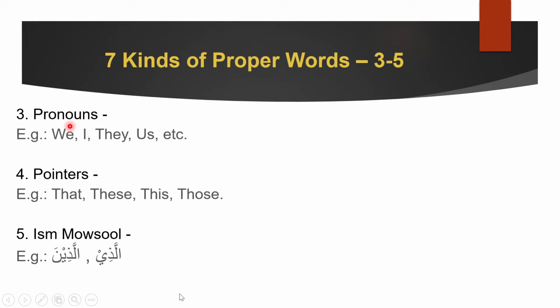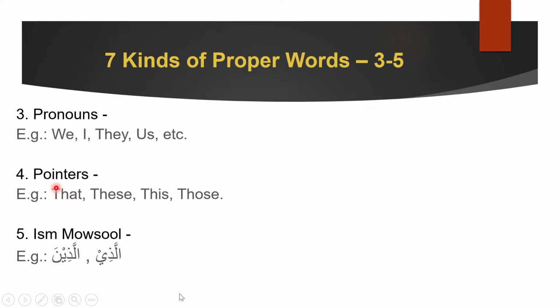The third type of proper words are pronouns. Pronouns are proper. So for example, you haven't learned any Arabic pronouns yet, but just for information, you need to know that pronouns are proper. And by pronouns, we mean we, I, they, us, all these. The Arabic versions of these will be proper.